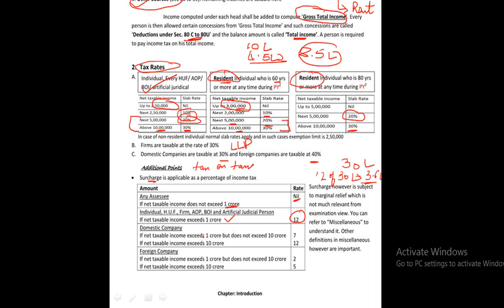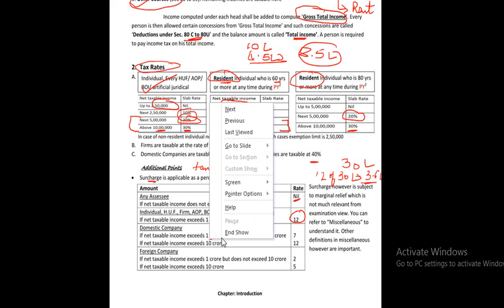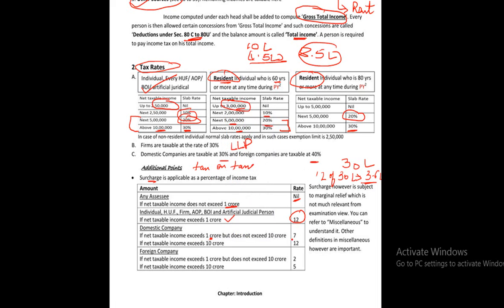In case of a domestic company, if net taxable income exceeds 1 crore, the surcharge rate shall be 7%. However, in case the taxable income exceeds 10 crore, the surcharge rate will be 12%. In case of a foreign company, if income exceeds 1 crore, the surcharge rate will be 2%. However, if it exceeds 10 crore, the surcharge rate will be 5%.